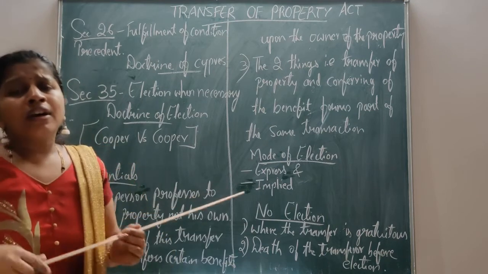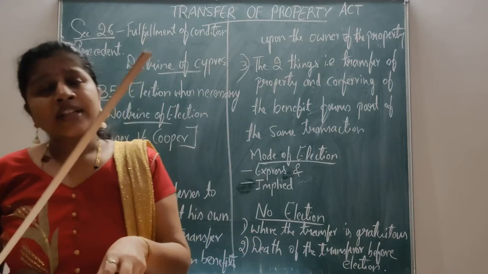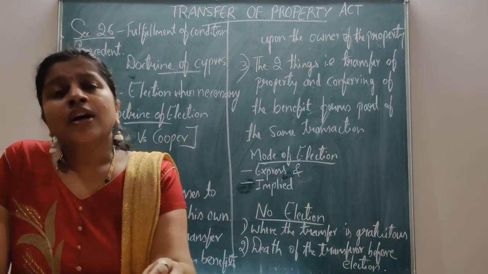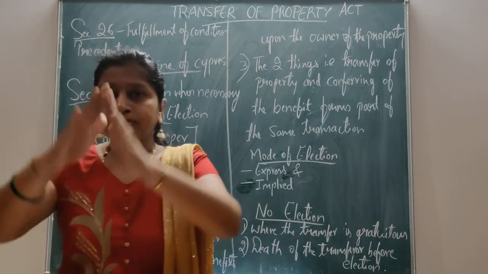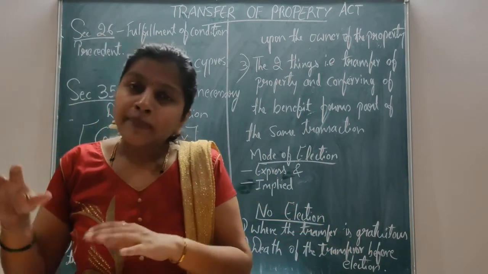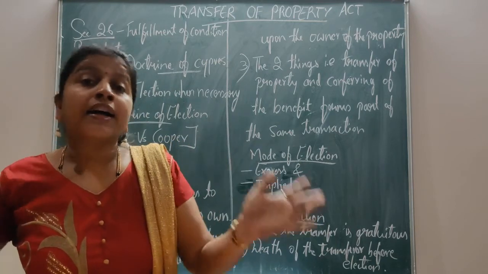Here, for section 35, I will give you one more illustration. You will easily understand by this. In this illustration, father is the owner of a mango garden and son is the owner of a bungalow.